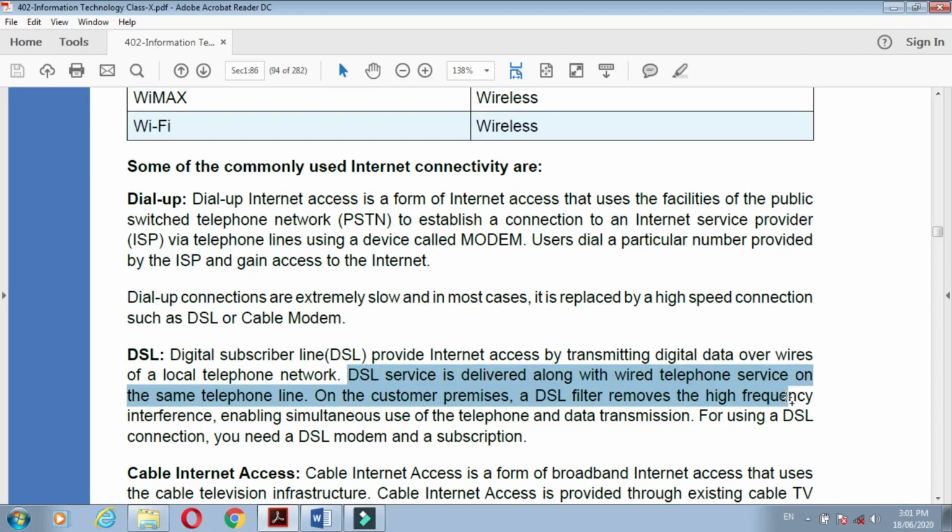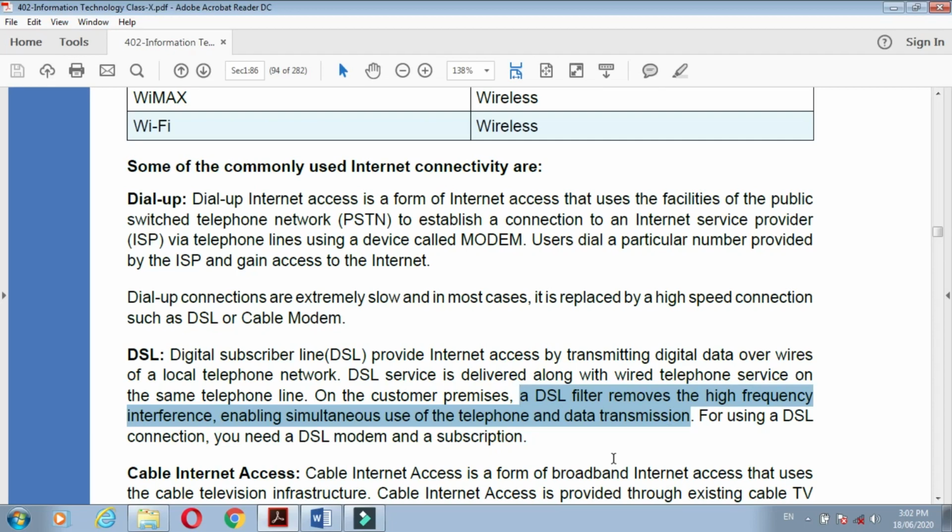What is this DSL doing? The telephone is going on and the internet is also going on. Both ways we are using this telephone line by using DSL. On the customer premises, a DSL filter removes the high frequency interference, enabling simultaneous use of telephone and data transmission. Simultaneously it can be used as a telephone and for data transmission.